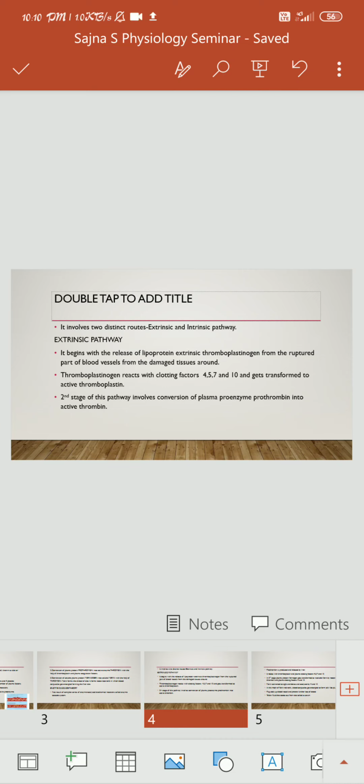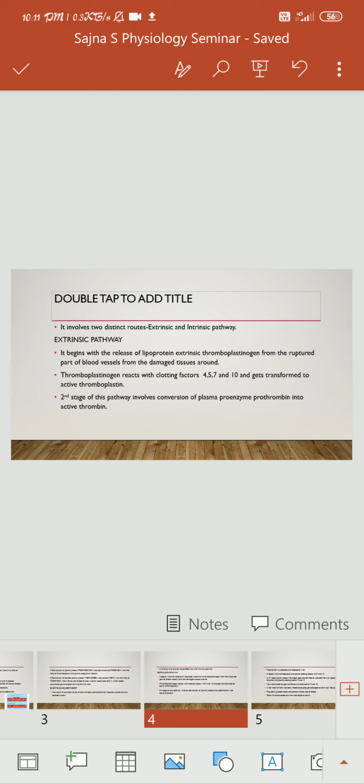The second stage of the extrinsic pathway involves the conversion of plasma proenzyme prothrombin into active enzyme thrombin. The prothrombin is produced by the liver. It reacts with the extrinsic thromboplastin and the plasma clotting factors 4, 5, 7, and 10.